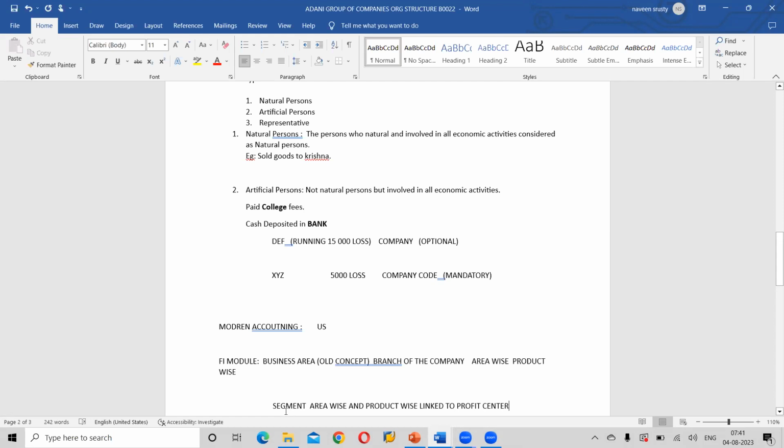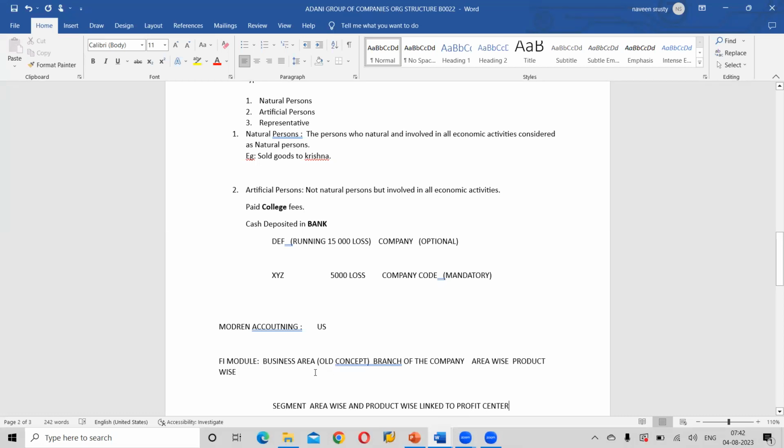We need not generate a separate segment report. If we generate a profit center report, it automatically drills down to segment reporting also. It means you can generate area wise, branch wise, product wise. But if you want a business area to be used, then you need to generate the profit center report separately and the business area report separately. Clear?